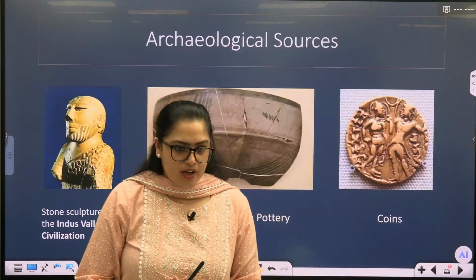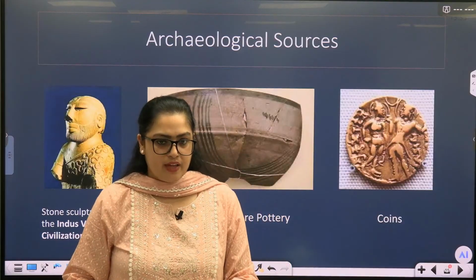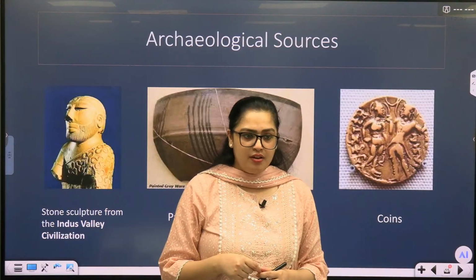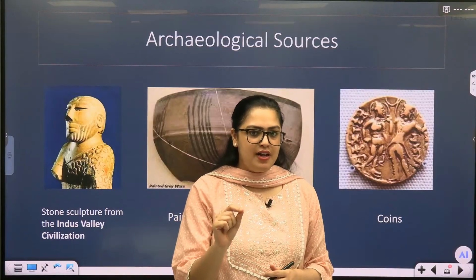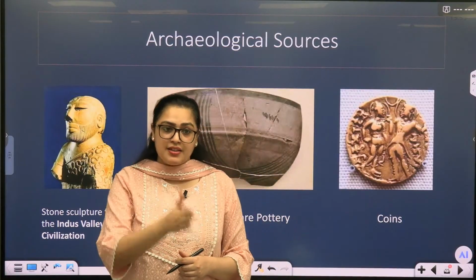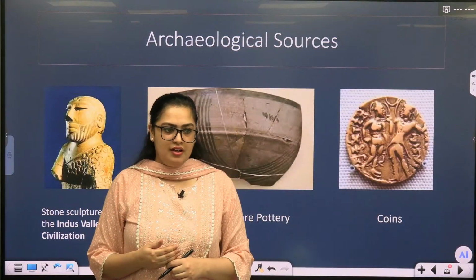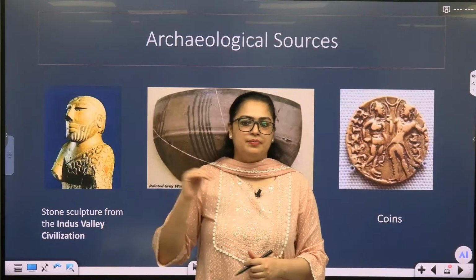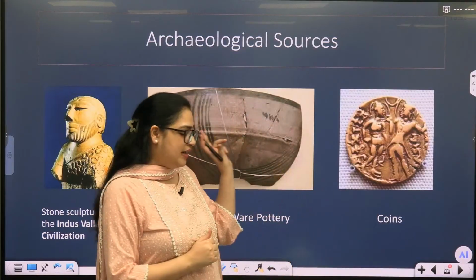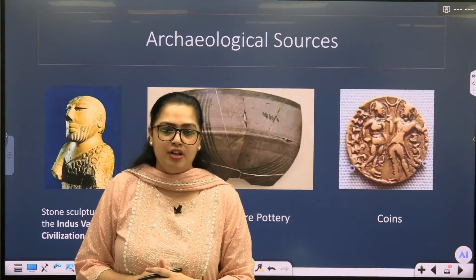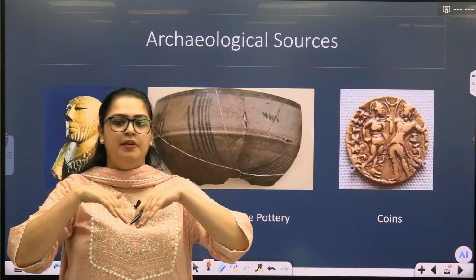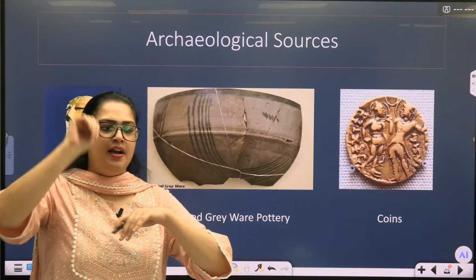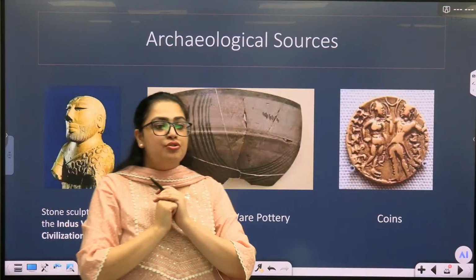If there is no surplus production, whatever we are producing, we are consuming. If we have surplus production, in that case only, whatever we are producing, we are storing it as well. In Harappan civilization, we have got in Harappa 6 rectangular granaries where people used to hoard the grains. In Mohenjo-daro, the site we were looking at earlier, we have got evidence of a big pool, the great bath we call it. Now that shows what? And it is situated at the citadel, not in the city. It shows what?